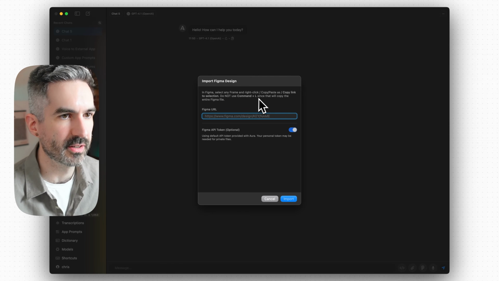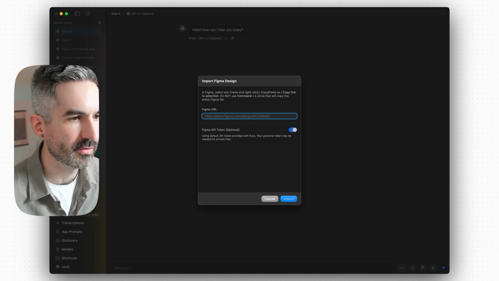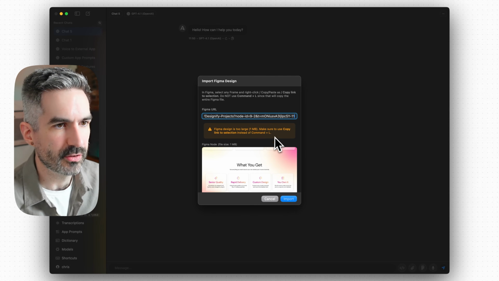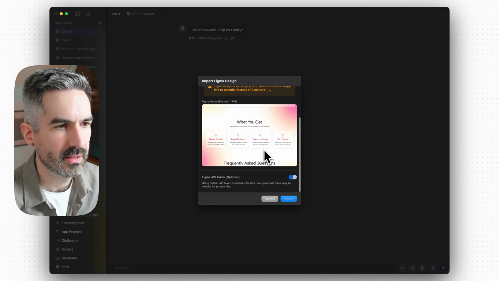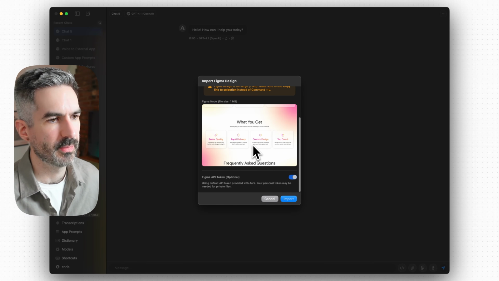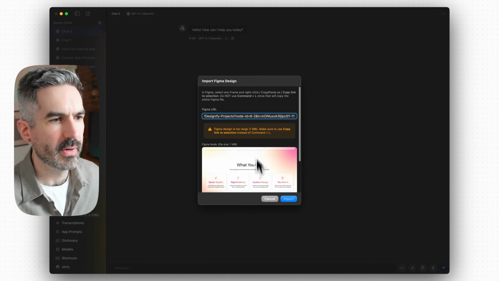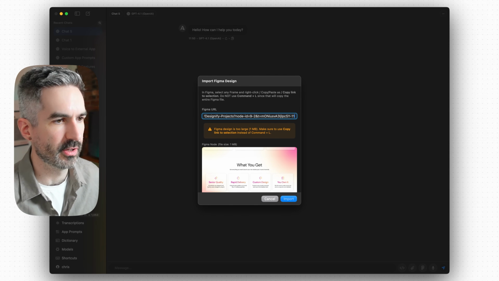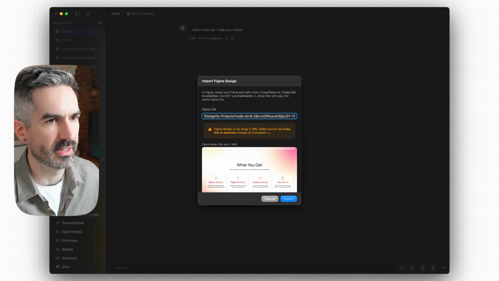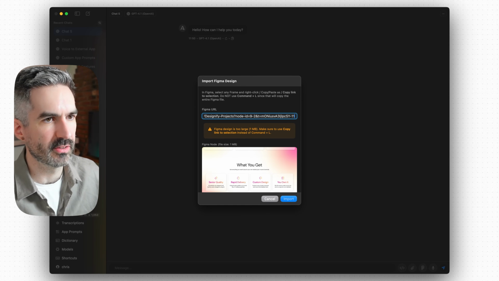Do not use Command and L since that will copy the entire Figma file. Figma design is too large, 1 megabyte. Make sure to use copy link to selection instead of Command and L. Okay. I don't know how to make that less large. What I'm going to try here is just do an individual component and build the individual component instead. So maybe a full website is too big.